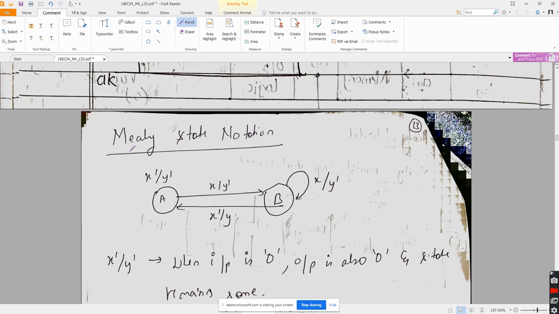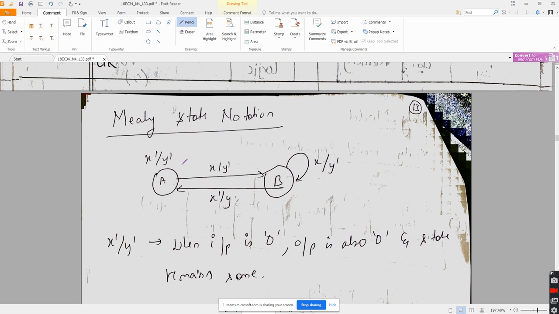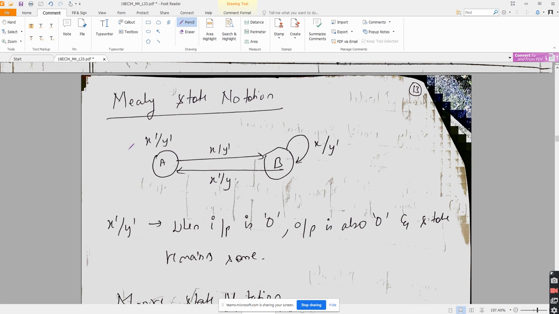Next, Mealy machine notation. So we will move ahead and start with the Mealy machine notation. How do I read this notation? How many states are there here? There are two states here, A and B. How many states are there? Two states. Now we will understand how to read this.